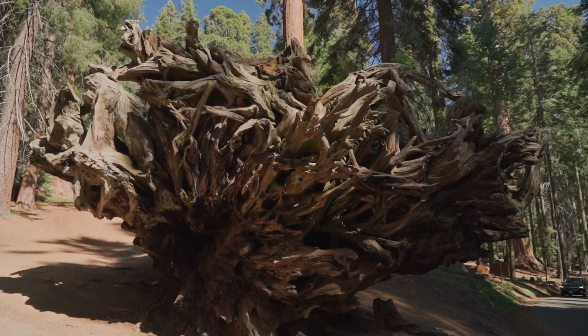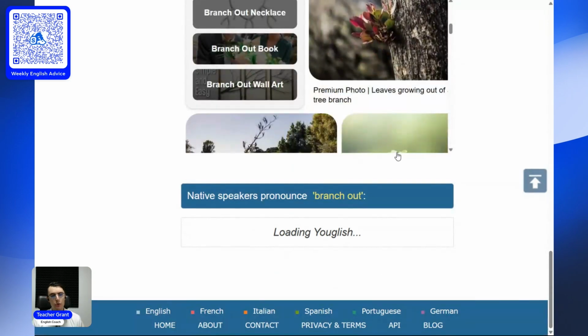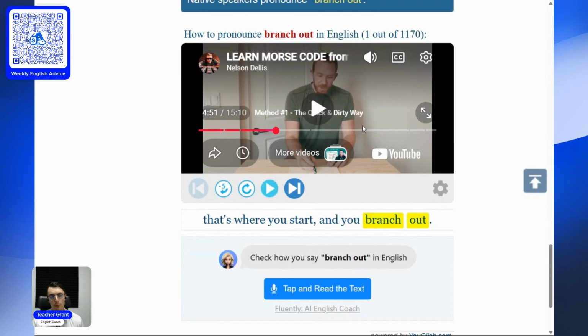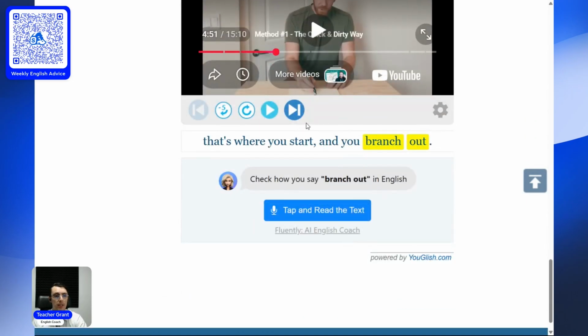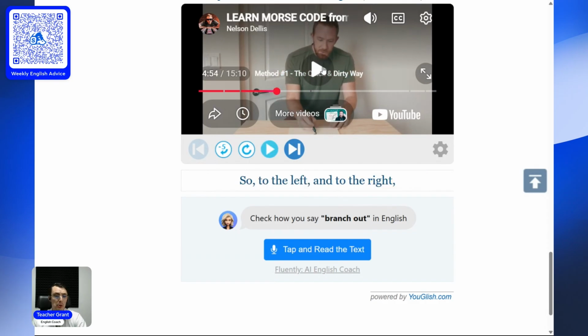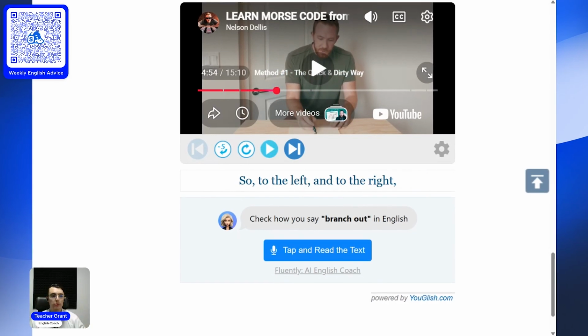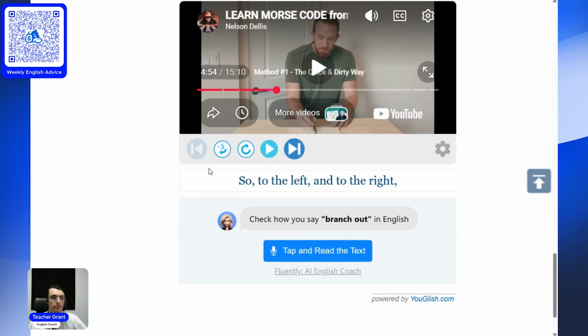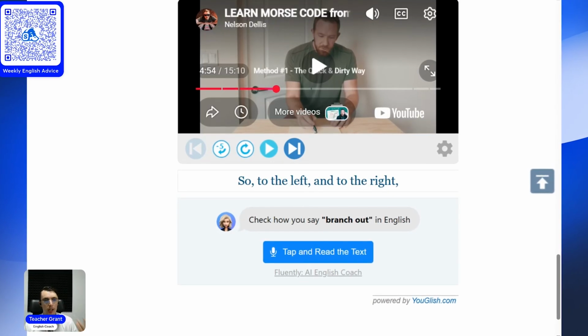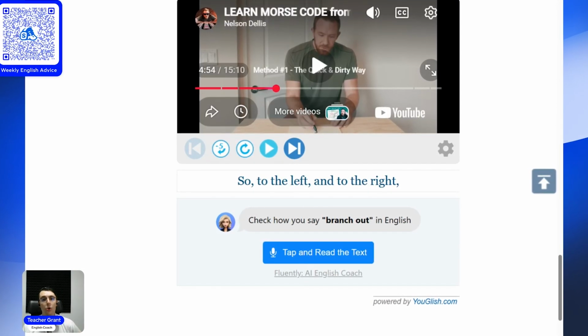And the last thing here is, of course, Youglish, one of my favorite resources. That's where you start, because it shows spoken English in context through video. You can see he's going to use the phrase here. "You branch out. At every node, you branch out." So he's explaining how to draw something and saying you branch out. And so, of course, you can go to the next video, watch it again. But this is one of these amazing websites that I use for myself and for my students.